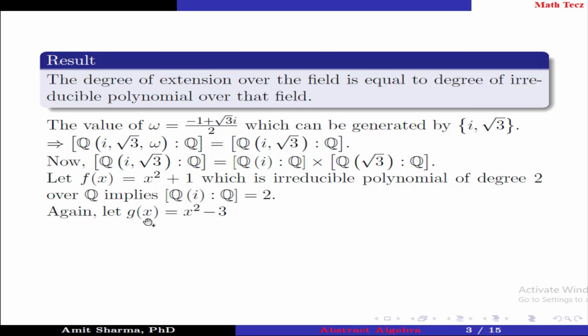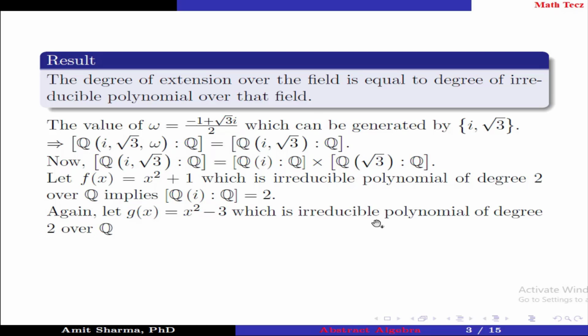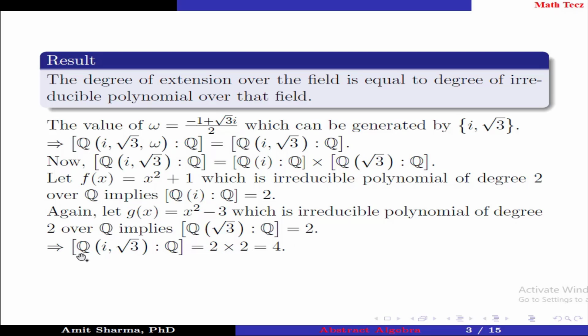Again, let us take the function g(x) equal to x squared minus 3, which has root square root of 3, which is an irreducible polynomial of degree 2 over Q, implies the degree of extension of Q(root 3) over Q is equal to 2, which implies the degree of extension of Q(iota, root 3) over Q is equal to 2 times 2, which is equal to 4. Hence, the degree of extension of Q(iota, root 3, omega) over Q is equal to 4.